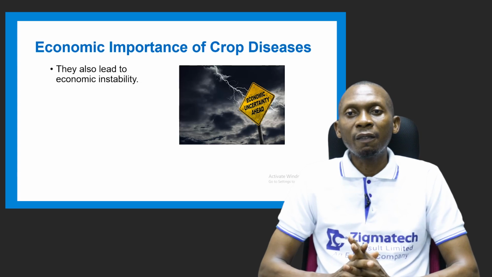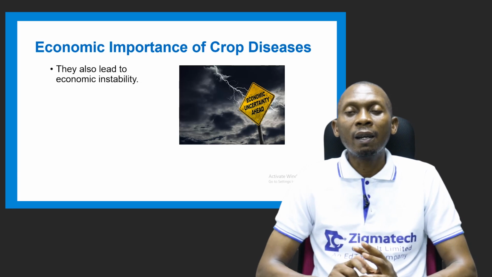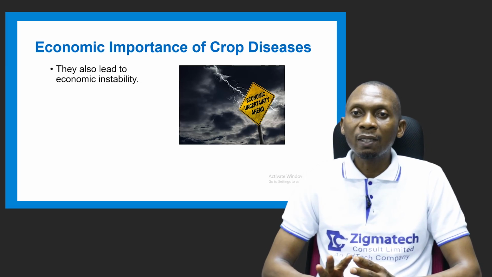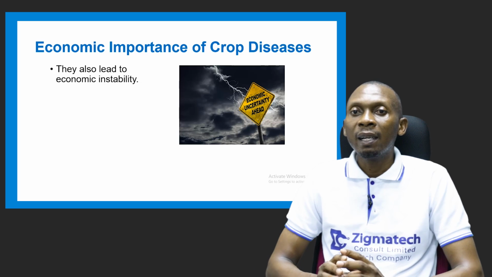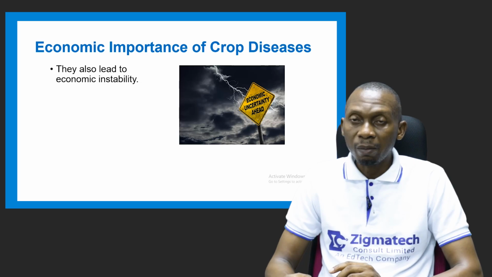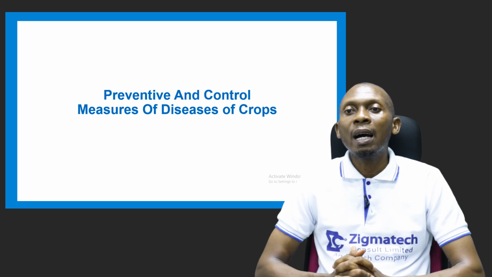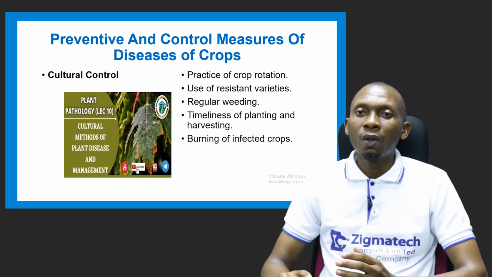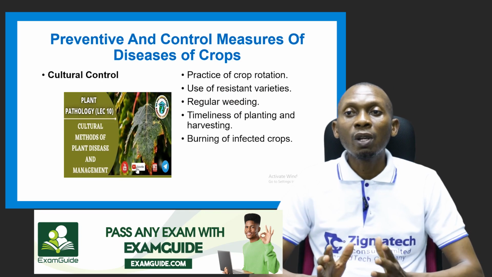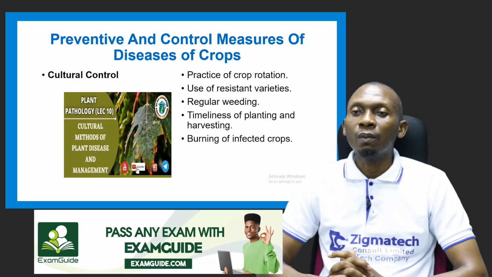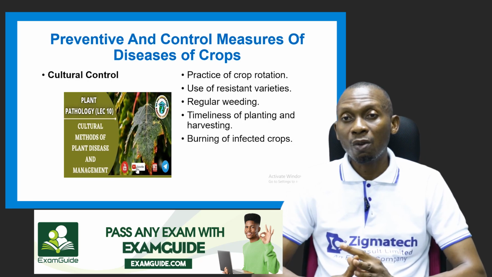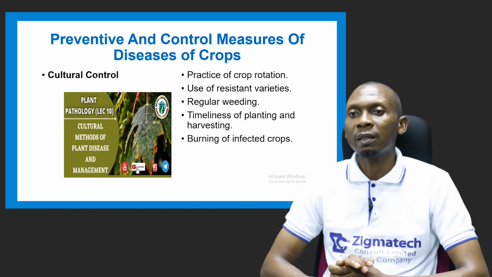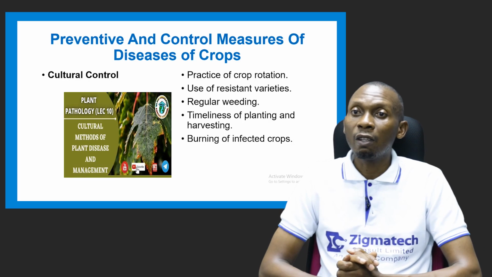Of course, once the financial state of the farmers is affected, there's shortage of food, scarcity of food, and a hike in prices of food due to scarcity, all of this can lead to economic instability. Now, let's look at how we can prevent and control diseases of crops. We have the cultural control, we have the biological control, we have chemical control, but let's start with cultural control. This has to do with carrying out certain farming practices in order to control diseases of crops.